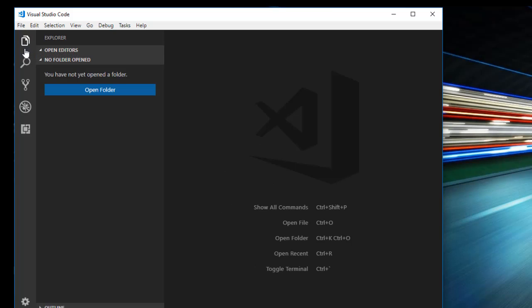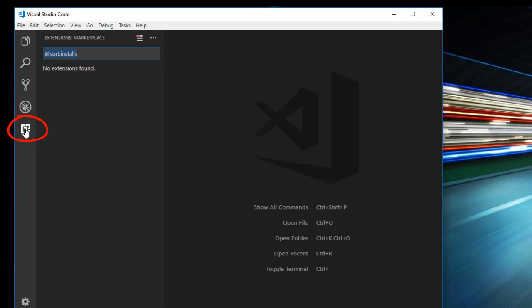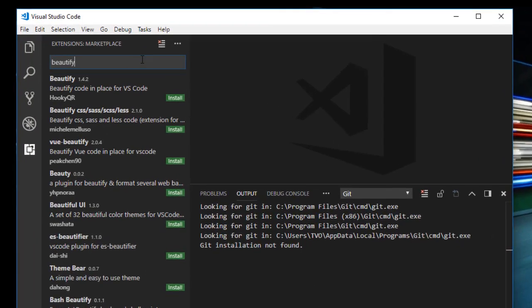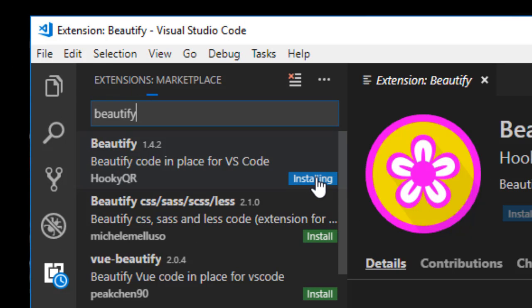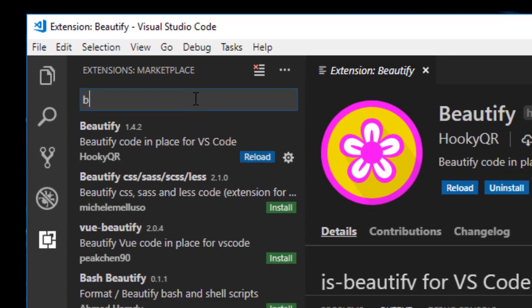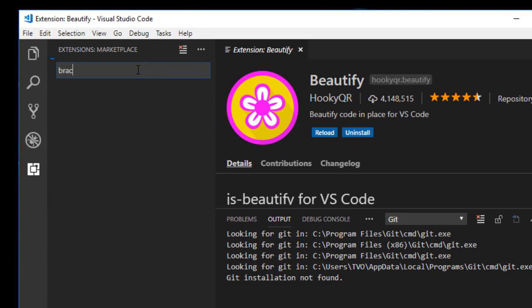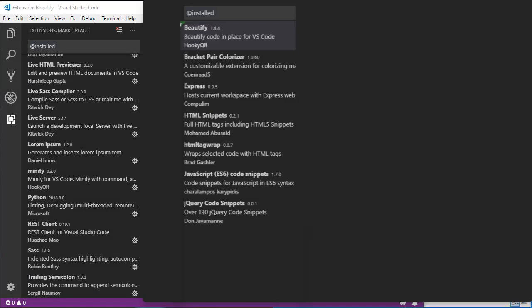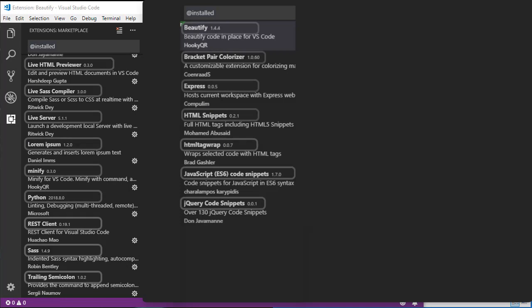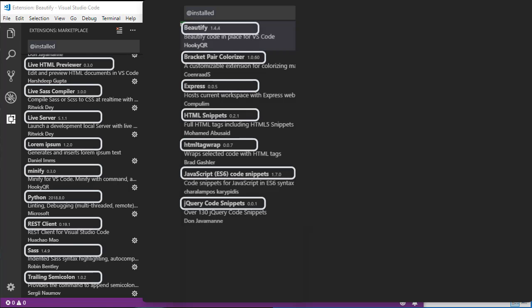Click on this button to begin the installation of the extensions. You are going to search for each one and then click on the Install button. Do this one after another until you've installed all of the extensions in these two lists. When you are doing this, make sure that the names are exactly like the ones you see in this video.